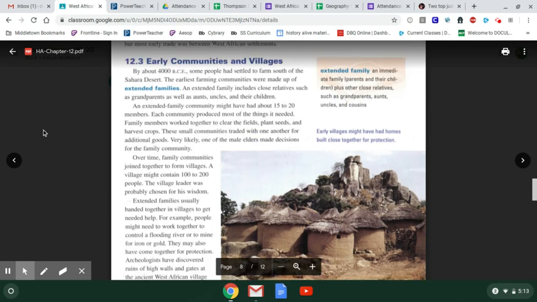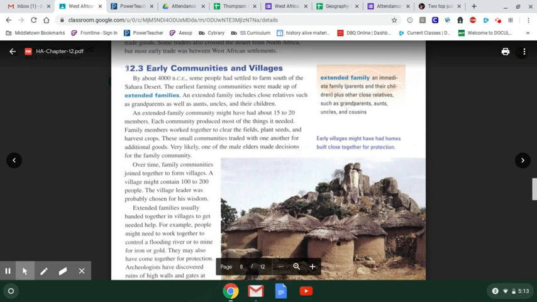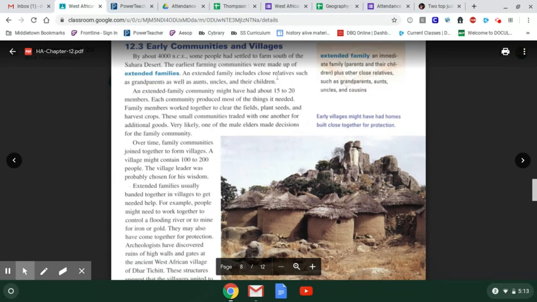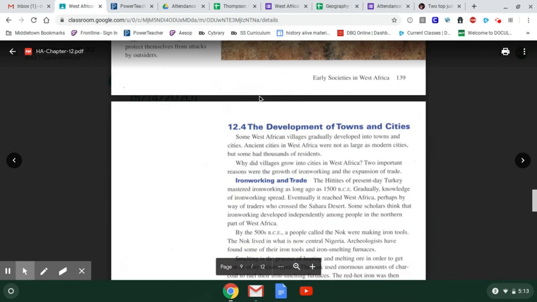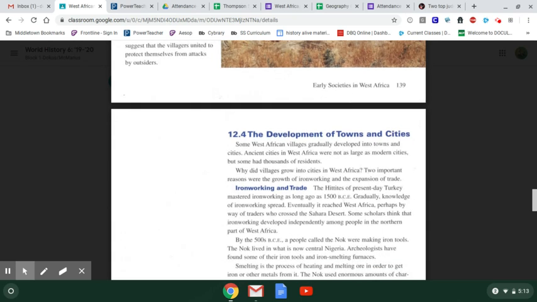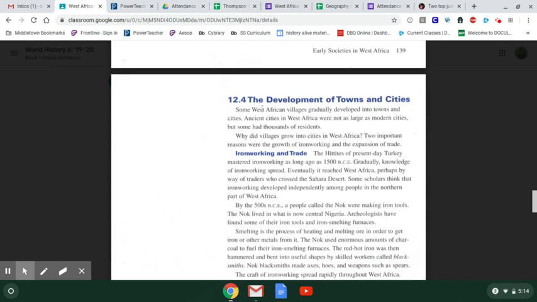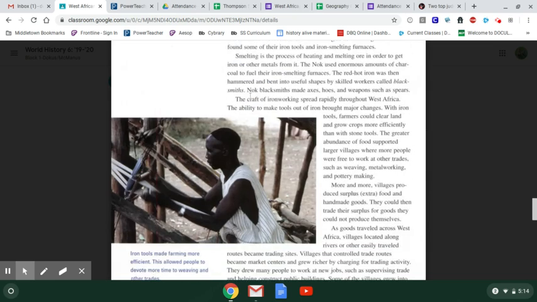And essentially, what you have to do is summarize these four sections. Summarize chapter 12.3, early communities and villages, how they started as extended family communities. Then, section 4, how they became from early extended family communities to towns and cities. They started to develop ironworking and trade.